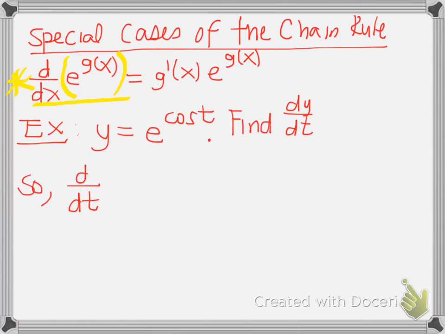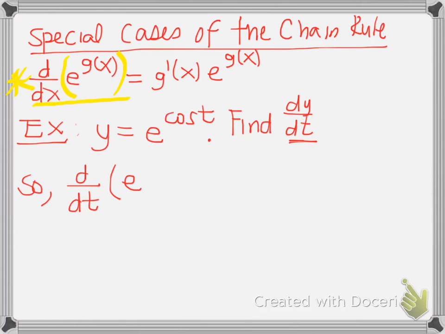And so let's look at this example. All right, it's not too bad. You guys had some challenging problems in class today, so these should be a piece of cake. All right, so y equals e to the cosine t. I wanted to switch up the variable because that doesn't really matter as long as you know what you're taking your derivative with respect to. So now we're taking it with respect to t.